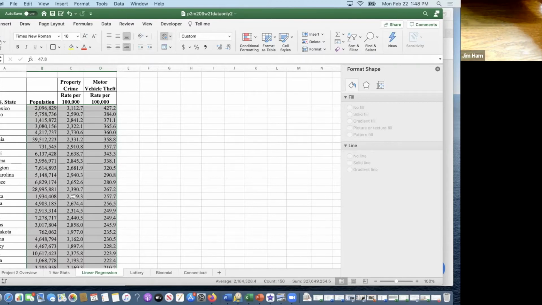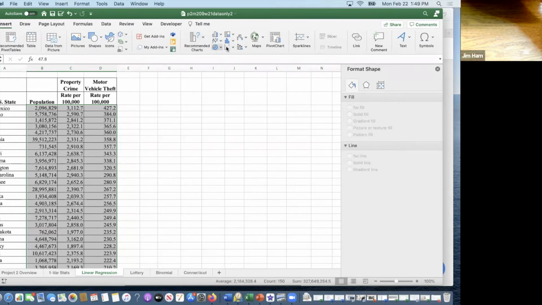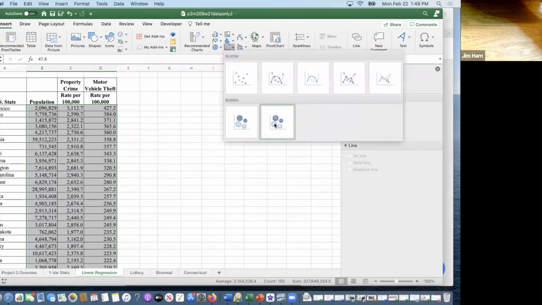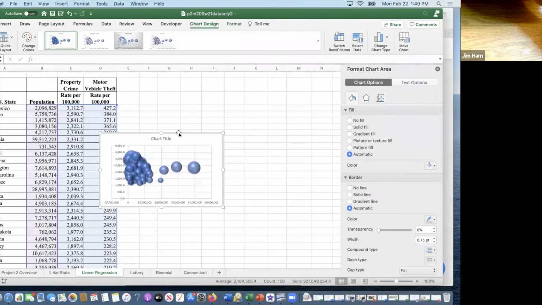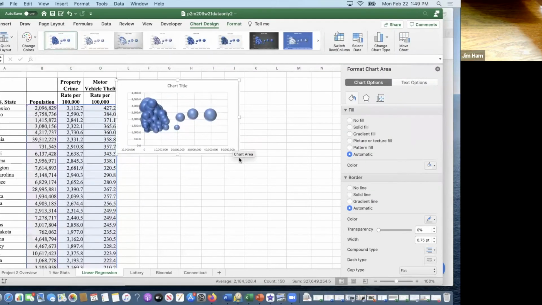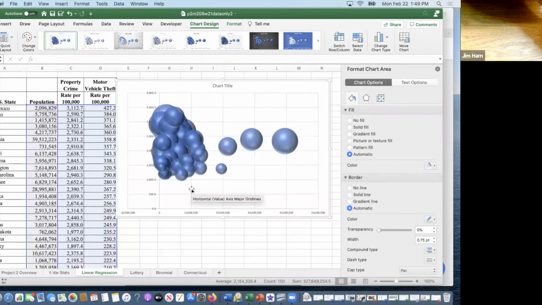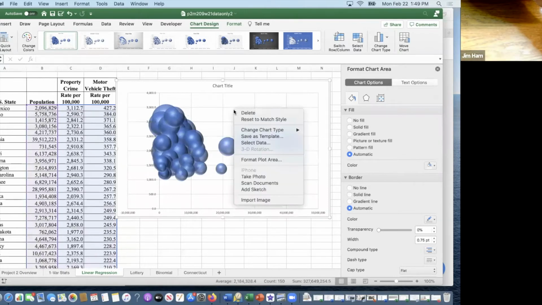All right, with this highlighted, I'm now going to insert a graph. And here's where I found the scatter plot. But if I click on that, notice down here, you've got the bubbles. So I'm going to click on this one. And it's clearly not something that I want. Okay, so I'm going to go in here, just click anywhere in the graph. Again, either right click if you have a PC or control click if you have a Macintosh. And I'm going to select the data.